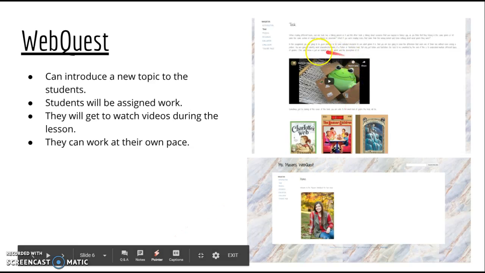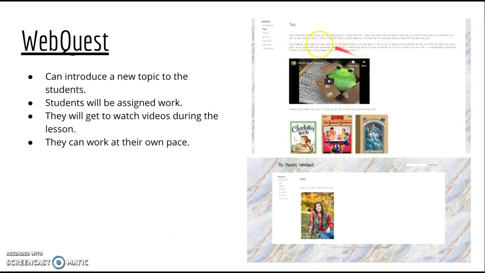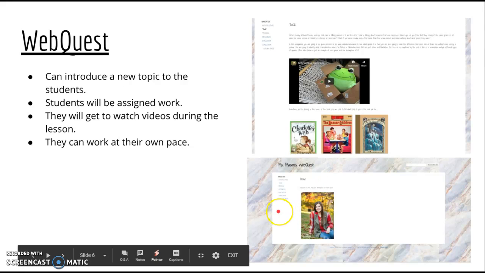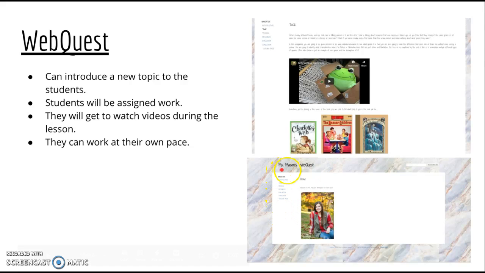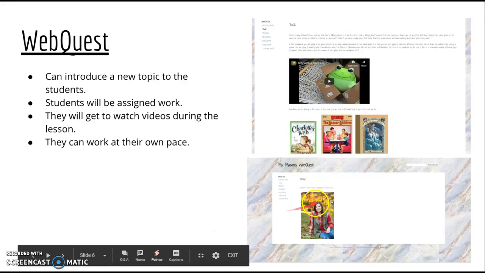And as you can see right here, in a WebQuest that I have made, I have uploaded a video that I had my students watch, but then I also provided pictures. And it's also very easy, and the students are able to access this because it has multiple little tabs on the side that explain everything in detail for the students.